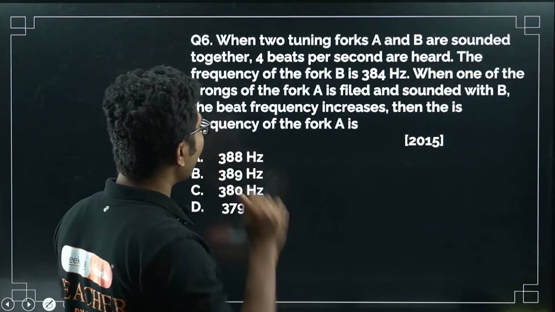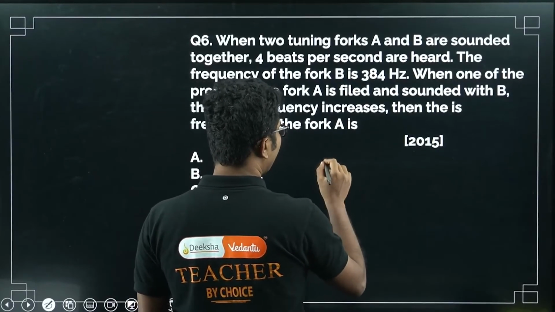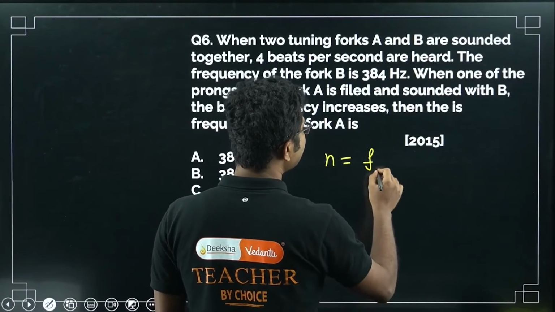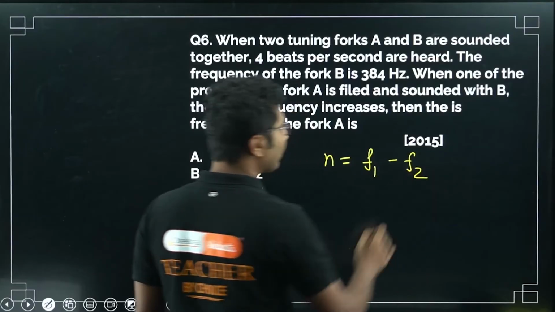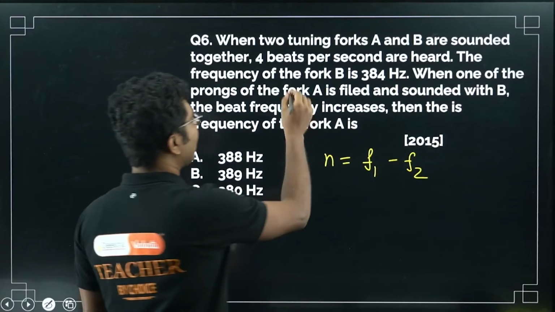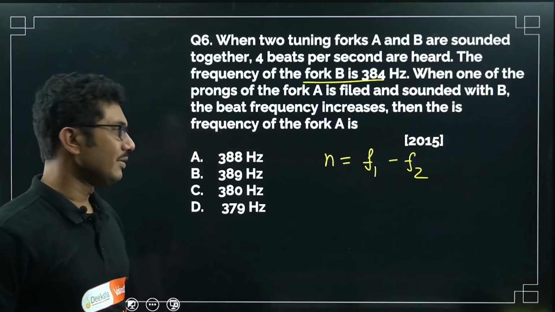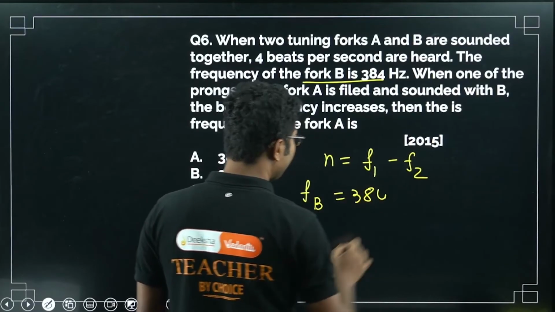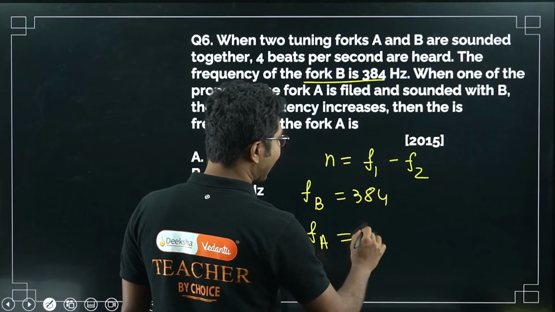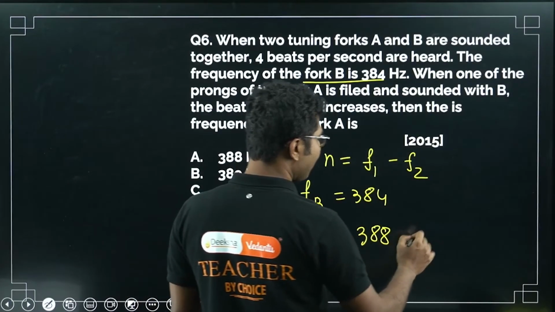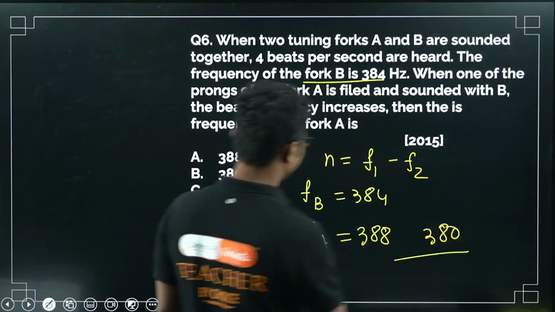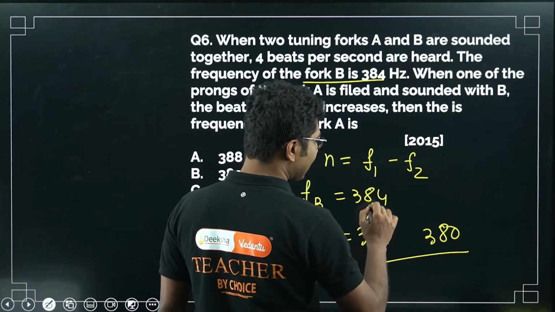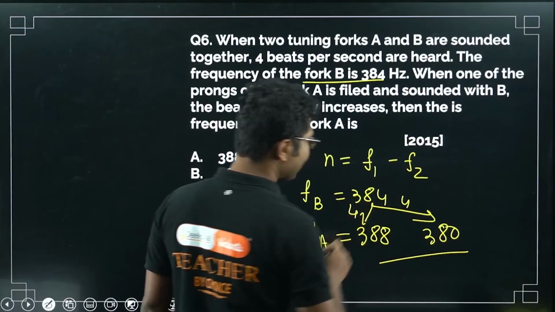So first of all, beat frequency is nothing but the difference in the frequency, F1 minus F2. So what is possible if the frequency of fork B is given as 384? The frequency of fork A can either be 388 or 380. Both are possible because in both cases the difference is 4.